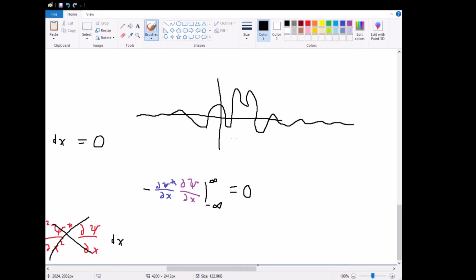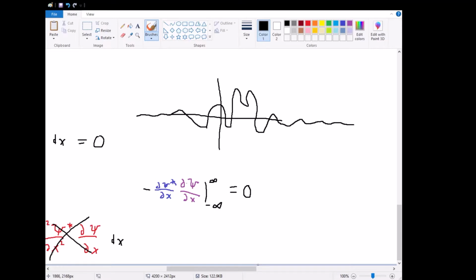Now, in a classical sense, what this is saying is that we don't care what happens to our particle infinitely far away. And that is reasonable. In classical physics, when we're dealing with gases or particles, we typically assume that our system is closed off in some finite boundary and that it doesn't have any meaningful interactions at infinity. This is the same thing, where we're assuming that our particle is localized in a given area and that we don't really care about what happens to it at positive or negative infinity. So we are allowed to assume that.